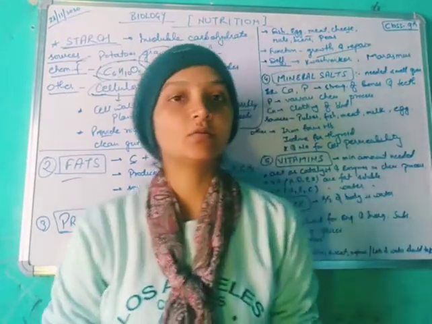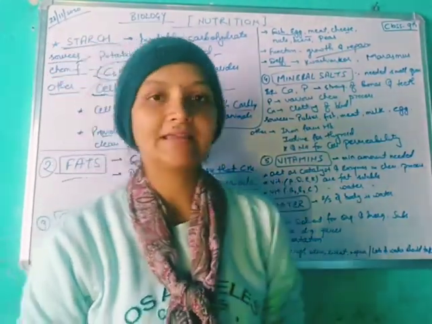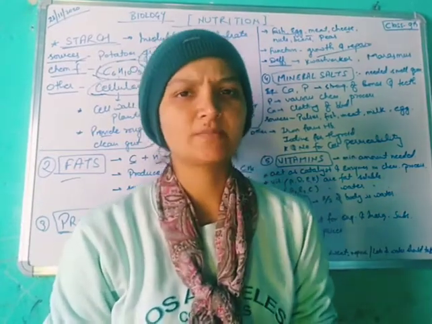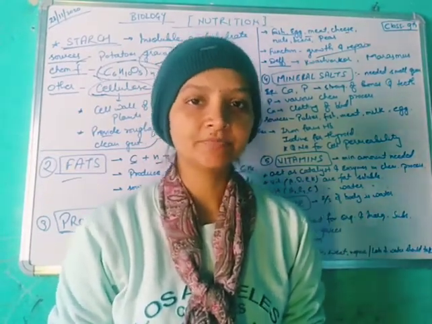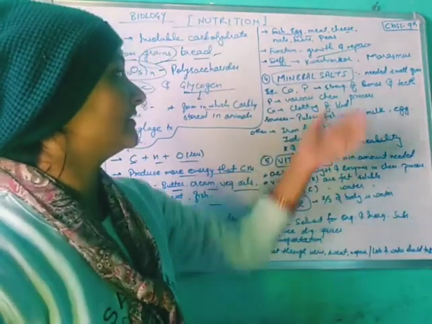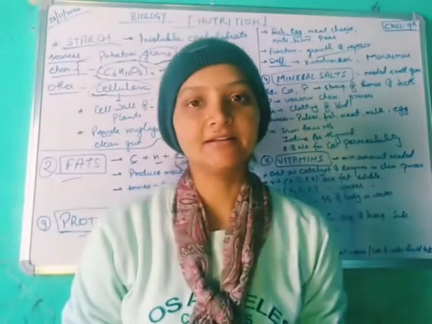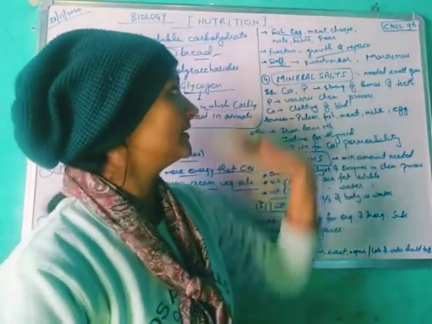Kwashiorkor happens if a mother stops breastfeeding her baby very early.